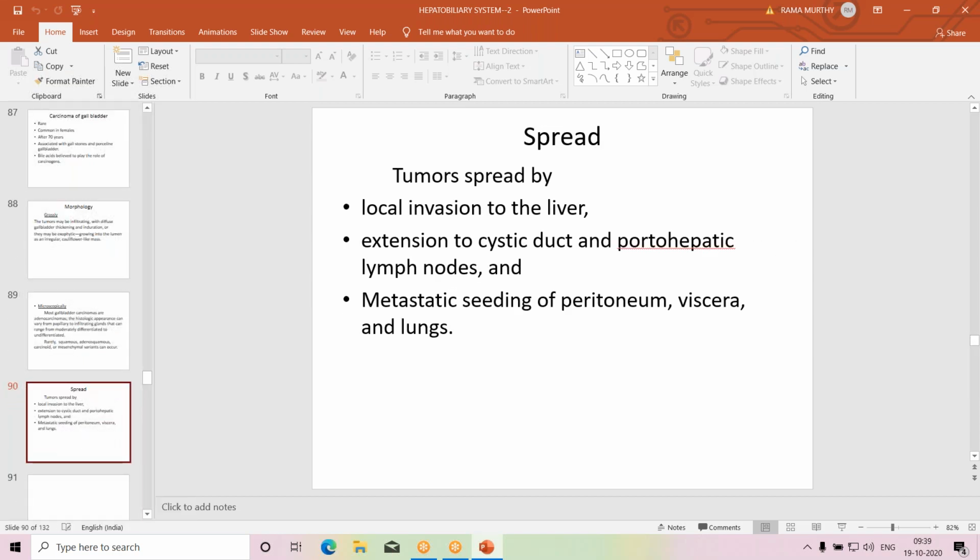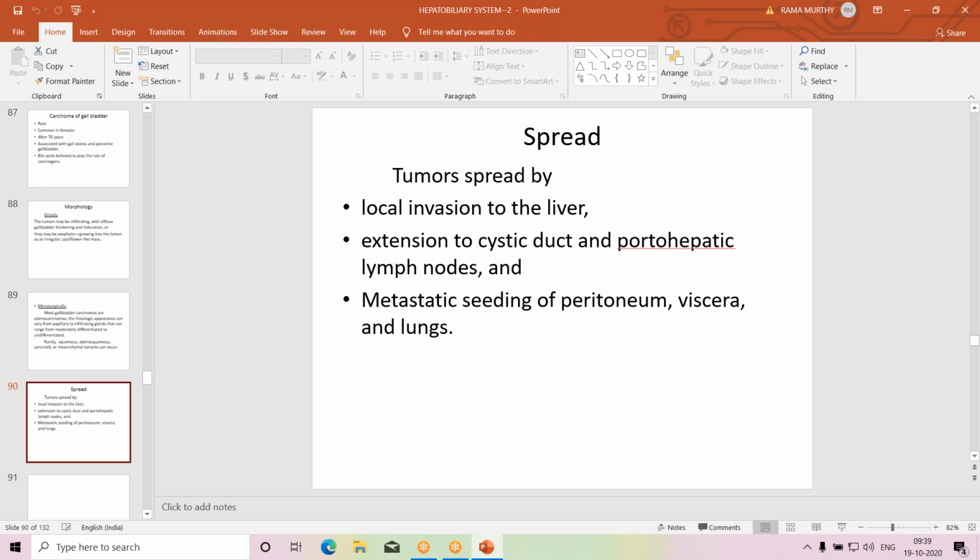How does the tumor spread? Carcinoma of gallbladder. If you recollect the normal anatomy, the gallbladder is situated in the inferior surface of the liver, in the liver bed, the right lobe of the liver. So immediate spread occurs to the liver, that is, local invasion.